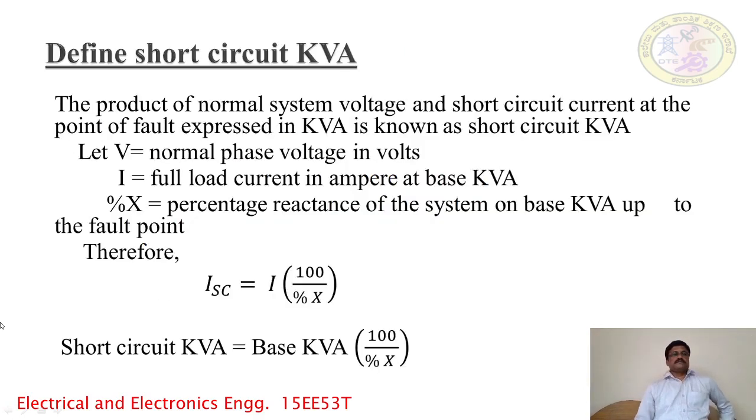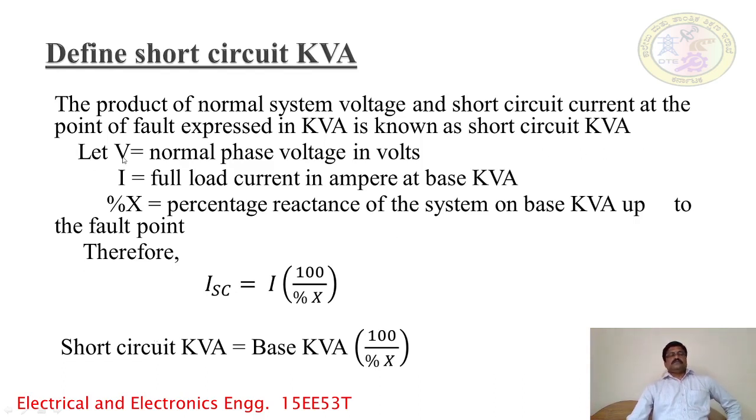Next, short circuit kVA. Short circuit kVA is defined as the product of the normal system voltage and the short circuit current at the point of fault in the transmission line, and it is expressed in kVA. This is known as short circuit kVA.